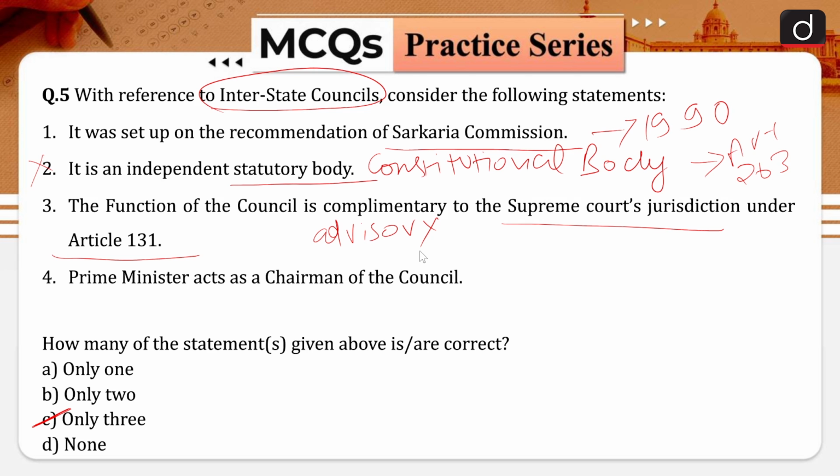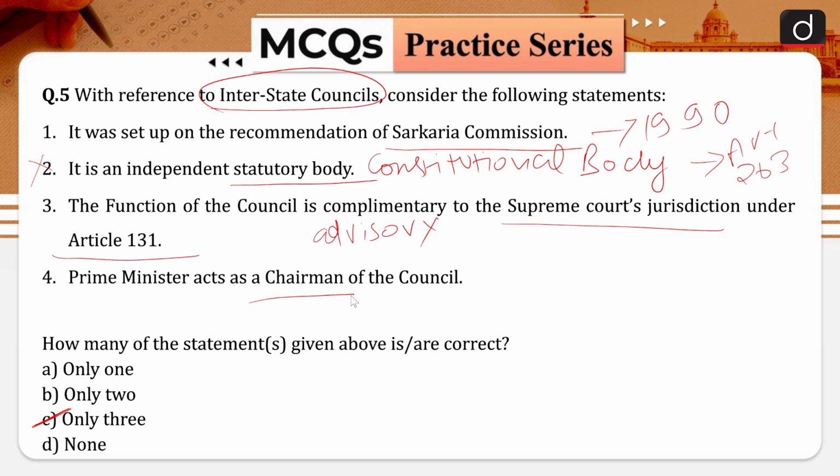If you talk about the composition of the interstate councils, it consists of the Prime Minister as the chairman, then Chief Ministers of all states are members, Chief Ministers of the Union Territories having a legislative assembly, and administrators of Union Territories not having a legislative assembly as members.